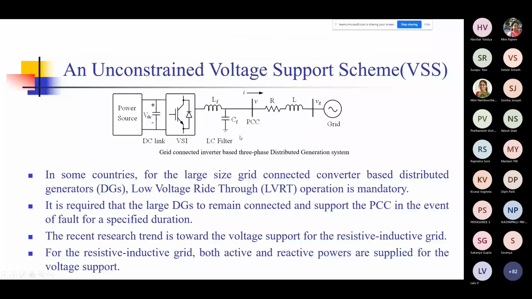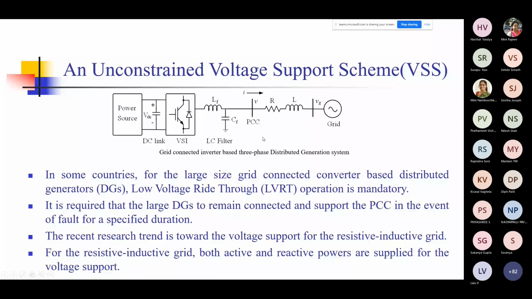And this is the filter which is used at the output of the voltage source inverter, and this is connected to the point of VCC. Further down there, you have the line resistance and inductor in the grid. Because of the nature of the system, R and L need to be estimated.